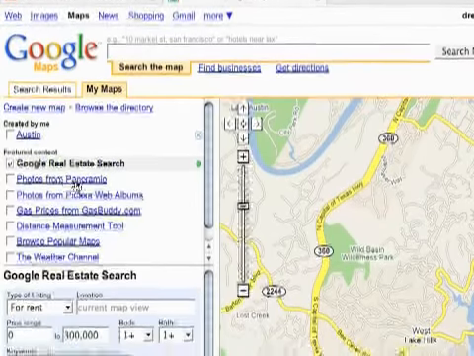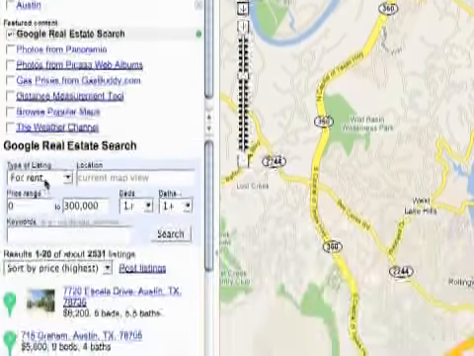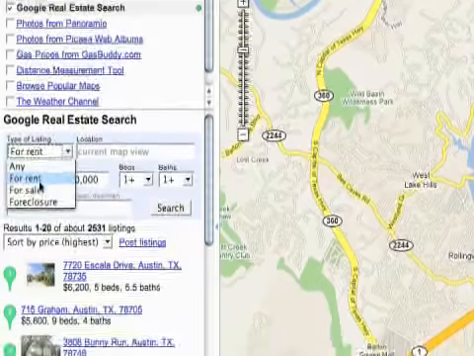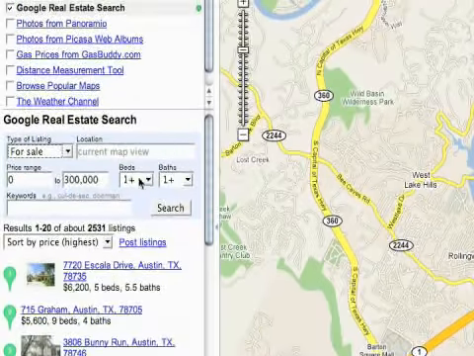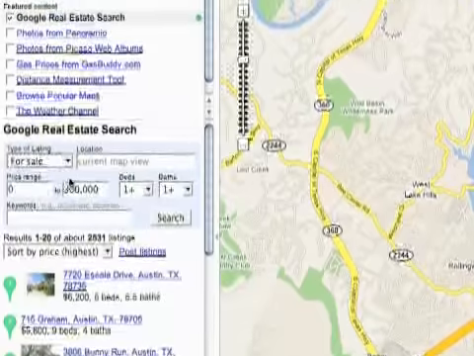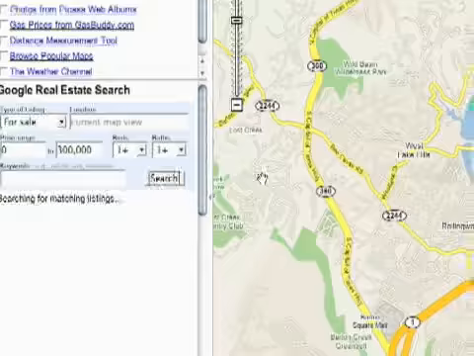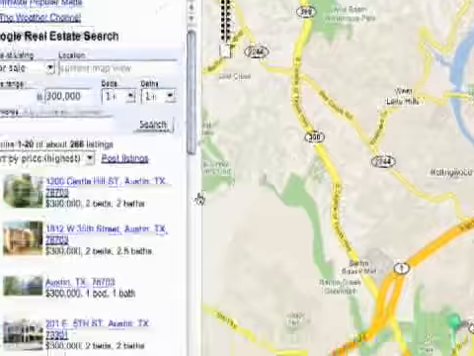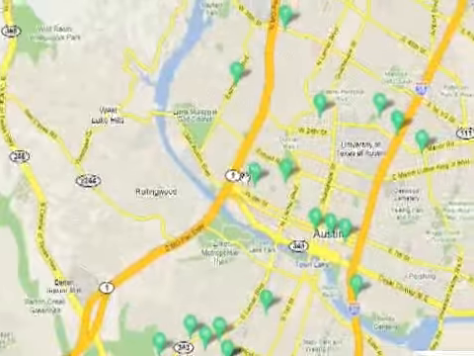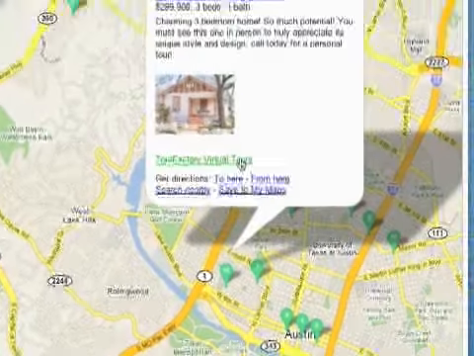So when I click this real estate search, you just got this little search right here, and you just enter in what you want. You can add a location, or you can just search from the current map view. And then when you search it, you get your results down here, but you also get them on your map, and that's pretty cool.